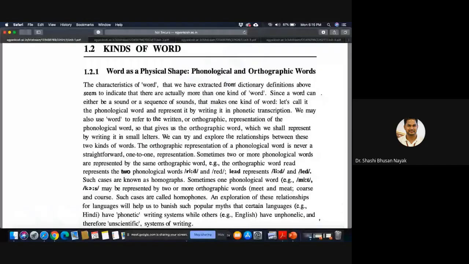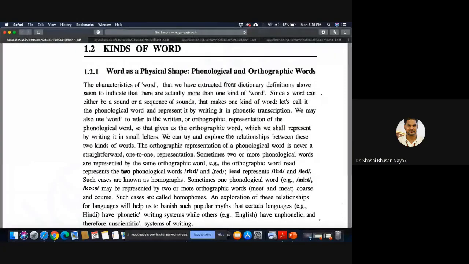This phonemic transcription is the phonological word, but the actual word in written form, like read or read, whatever it is, right here it is read, right here it is read. So both of them are orthographic. That means something which is in phonemic transcription is a phonological thing, and something which is written normally, like this one, is orthographic. So word as a physical shape may be phonological, it may be orthographic.